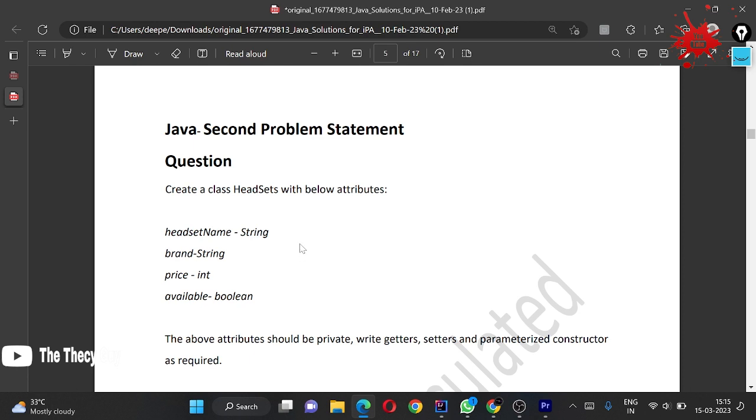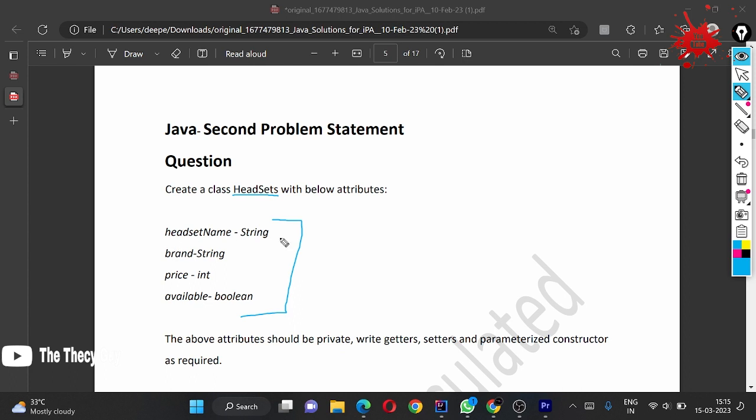So now let's come back to the question and understand what it is all about. This video is going to be short since we already have solved this question. We have to make a class Headset with the following attributes: the first attribute is string, second is brand, third is price, and the fourth attribute is boolean.